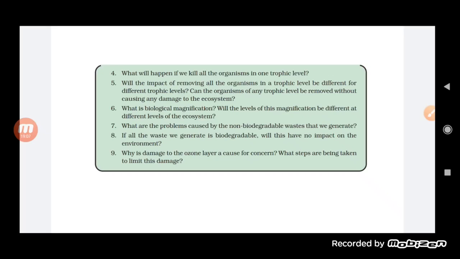What are the problems caused by the non-biodegradable waste that we generate? Yes, there are a lot. First of all, plastic cannot be disposed of for a million years, and sometimes it is consumed by cattle, and it will choke them and cause the death of the ruminants.